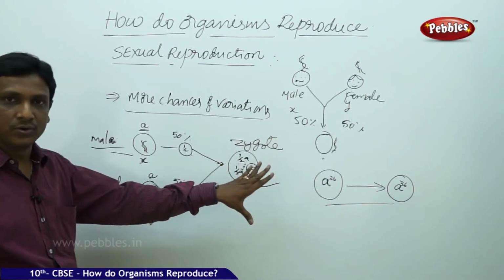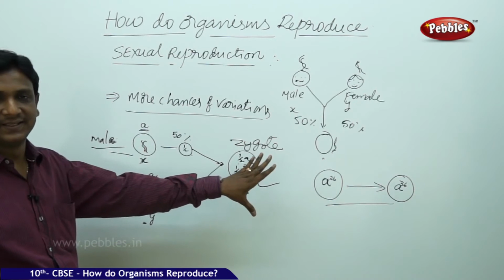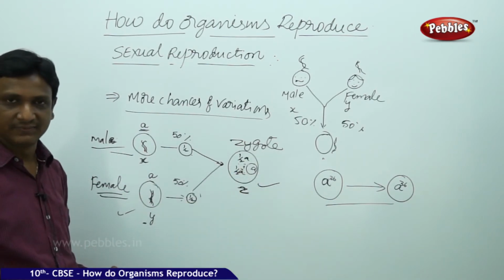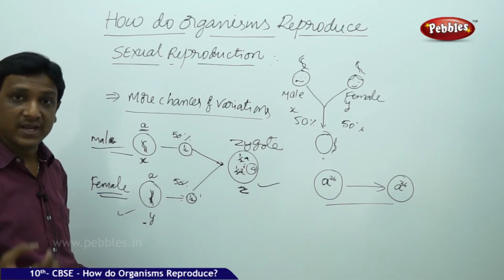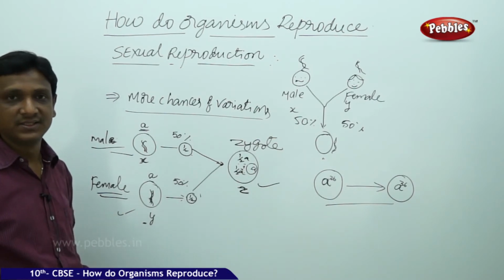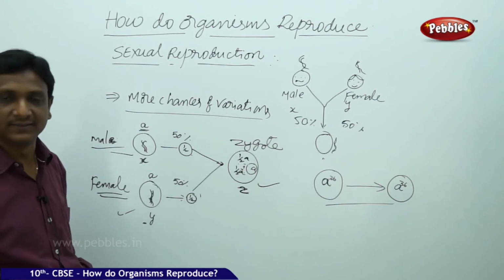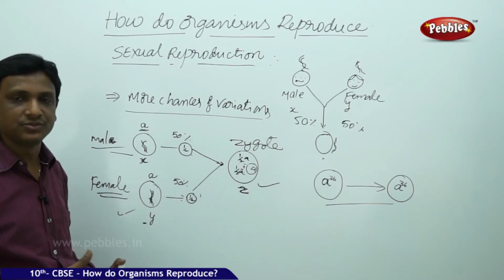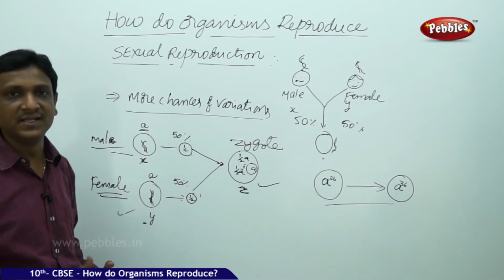And this zygote is a new variant. So in every generation, we are new variants. When compared to our parents, we have acquired the variations accumulated in both the mother and father. Out of those, we get good variations which help us to survive and exist.